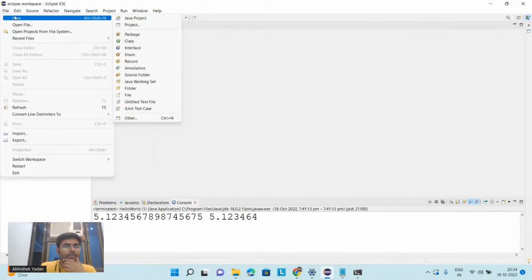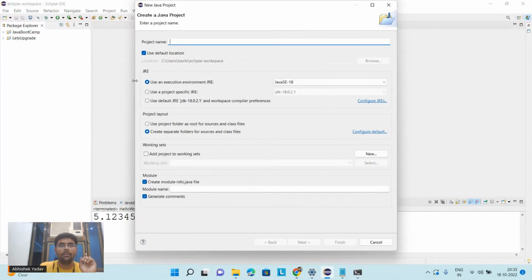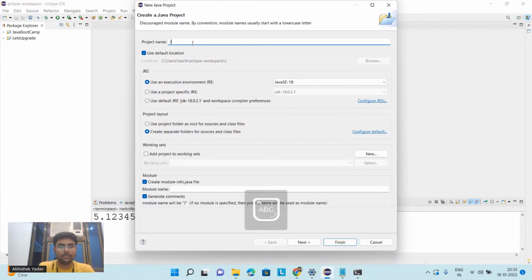File, new, and from new you have to click on the Java project. Sorry, first you have to go to the file, new, click on the Java project. From the Java project you have to write the project name. Here the project name is Java example.